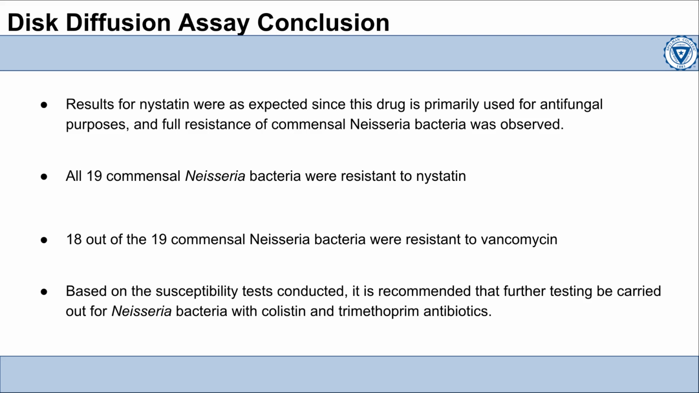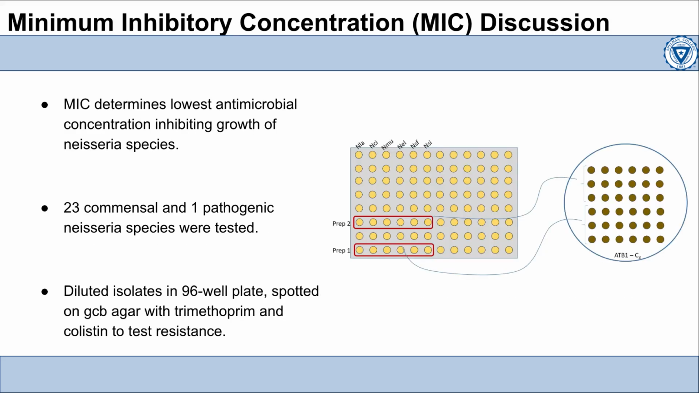It's a polypeptide antibiotic used to treat infections caused by gram-negative bacteria, while trimethoprim is a synthetic antibiotic used to treat bacterial infections caused by gram-positive and gram-negative bacteria. So, in conclusion, the susceptibility test conducted on commensal Neisseria bacteria revealed the expected resistance to nystatin and concerning resistance to vancomycin. Furthermore, further testing with colistin and trimethoprim antibiotics is recommended to determine the effective treatment options for Neisseria bacterial infections.